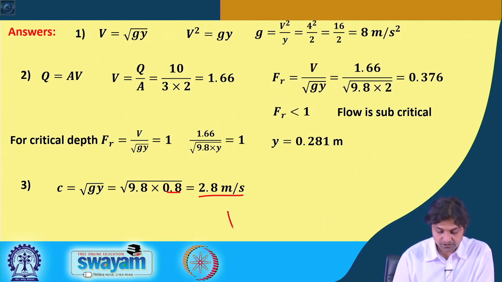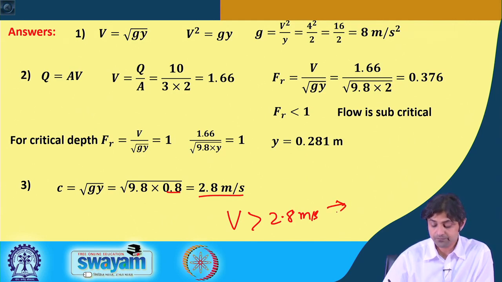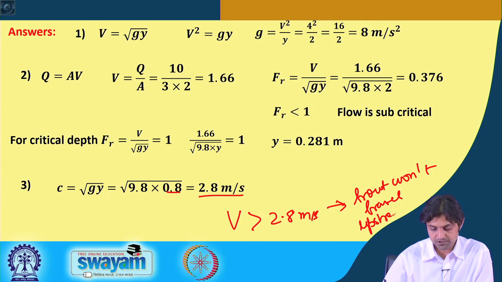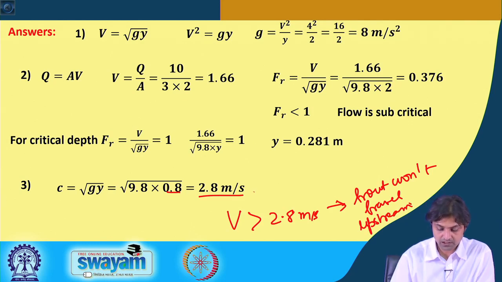So, if the stream speed is greater than 2.8 meters per second, this means the waves won't travel upstream. Okay. So, that is the answer.